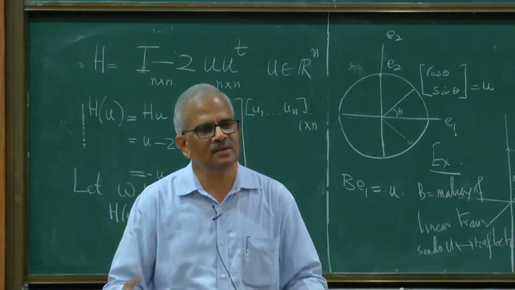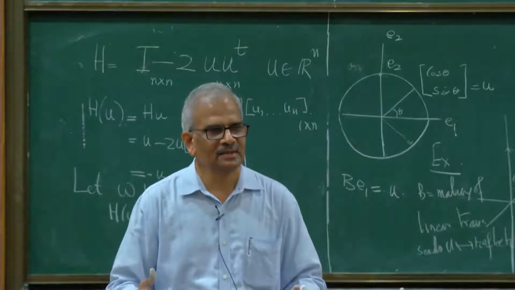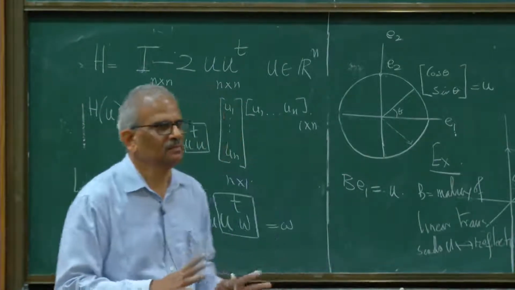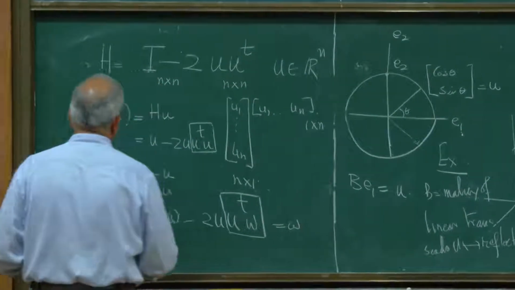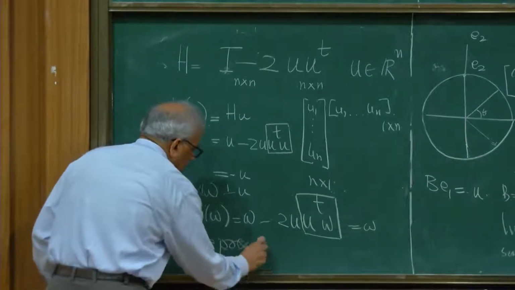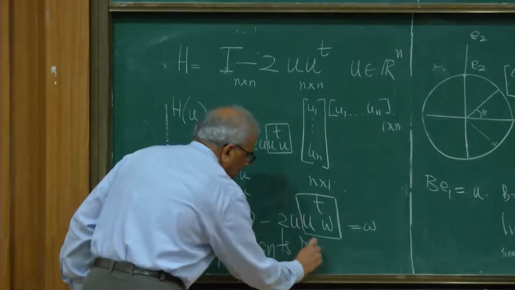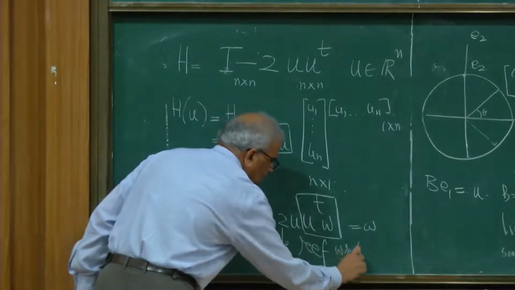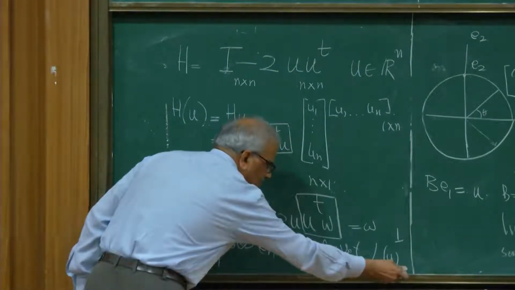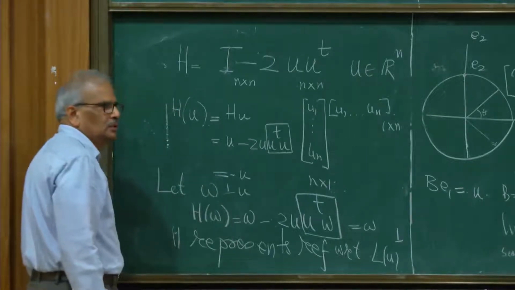So H has a basis of n eigenvectors, and therefore H is diagonalizable. Is that clear? So H represents reflection with respect to the plane, which is the perpendicular subspace of the line passing through u.